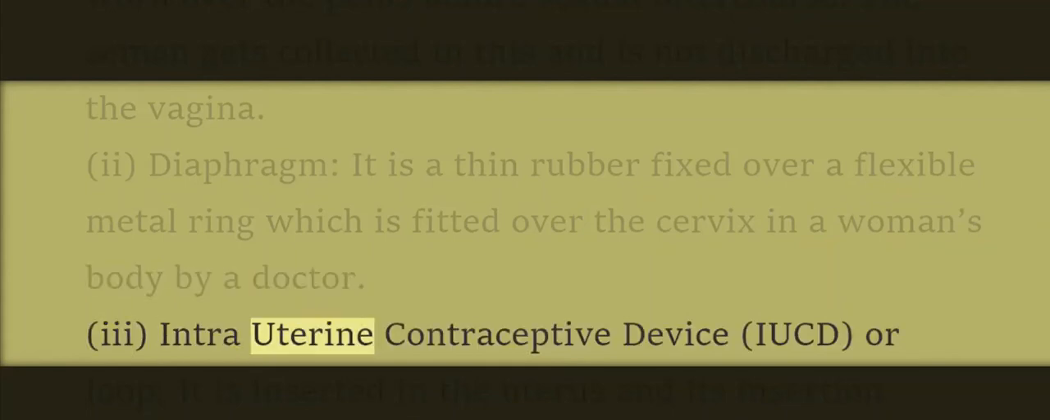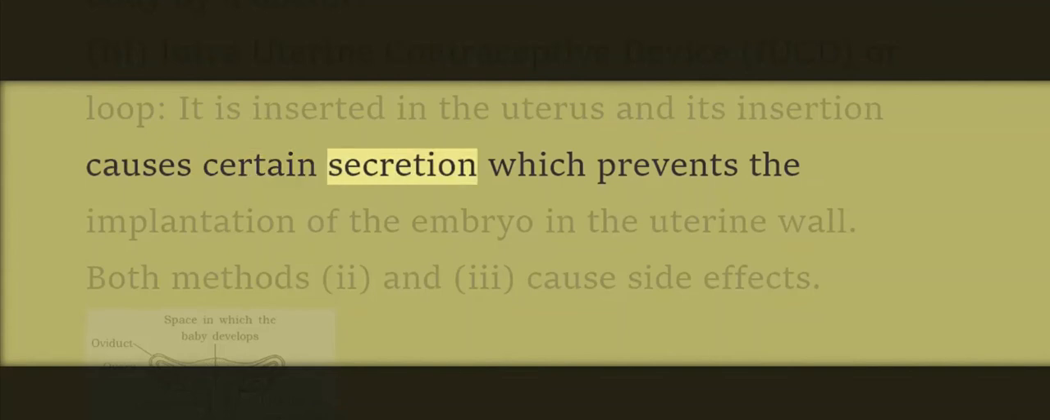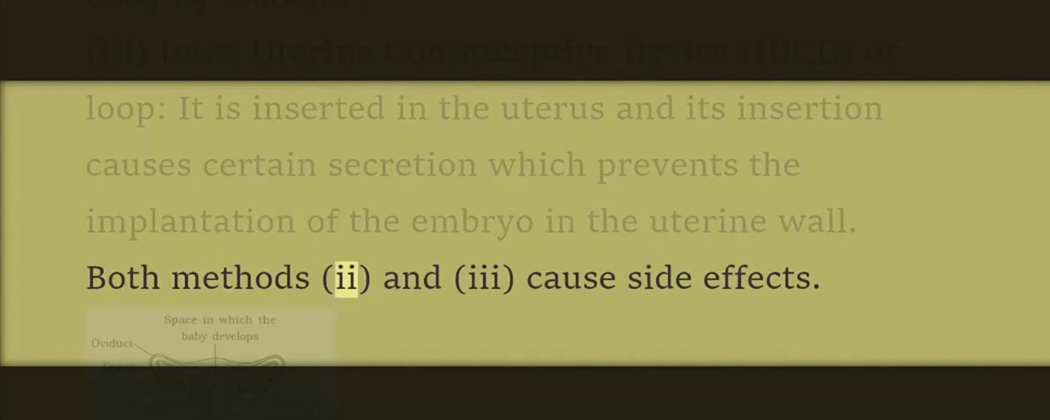3. Intrauterine contraceptive device, IUCD, or loop. It is inserted in the uterus and its insertion causes certain secretion which prevents the implantation of the embryo in the uterine wall. Both methods, 2 and 3, cause side effects.